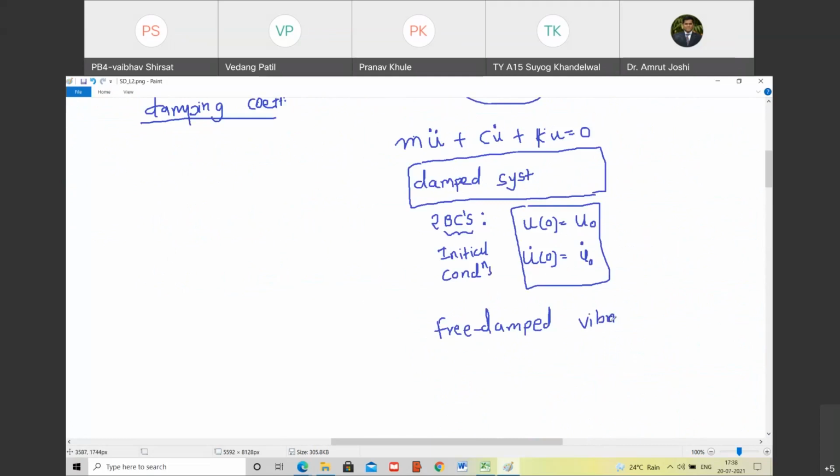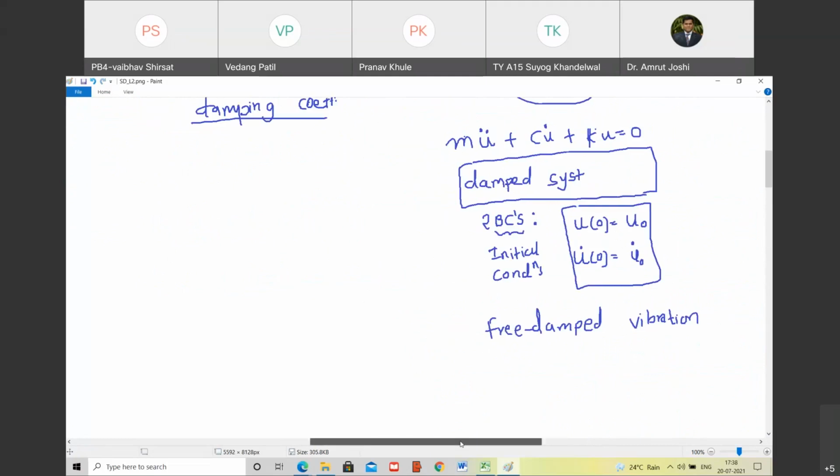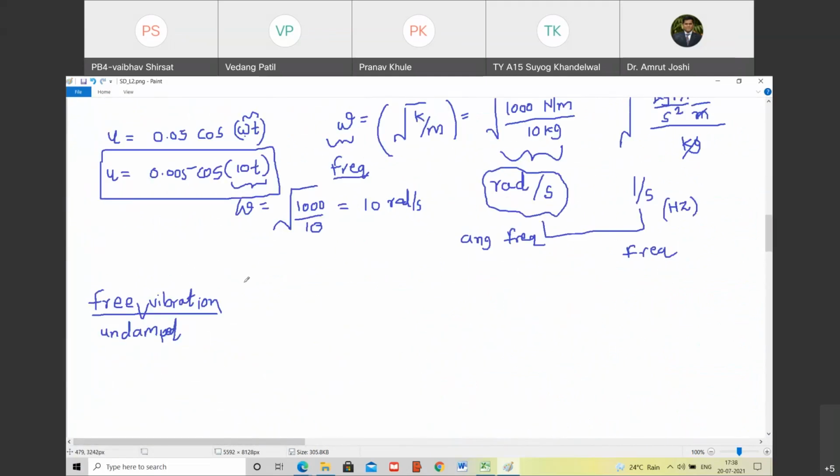So this is the terminology that I wanted all of you to know. Happy? Can you give me an example of free vibration that you experience in your day-to-day life? Give me the example. Okay, just hit on a table and leave it.